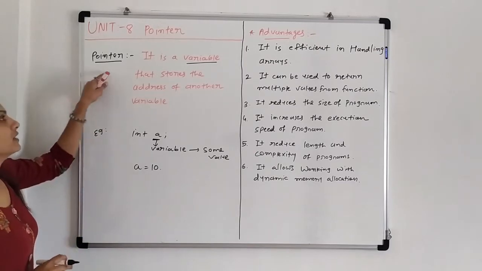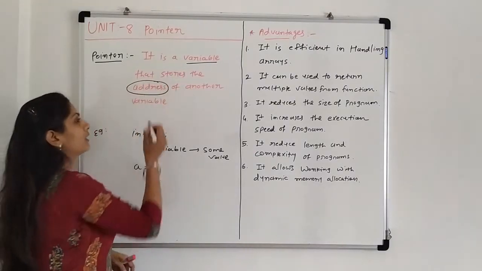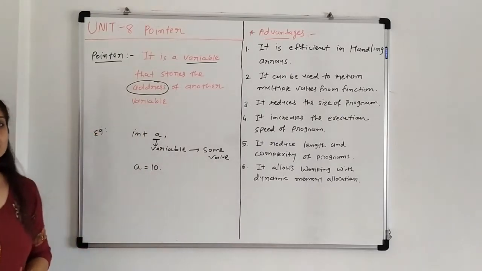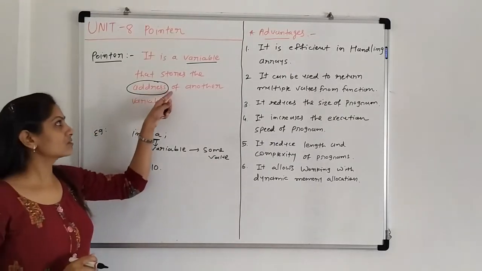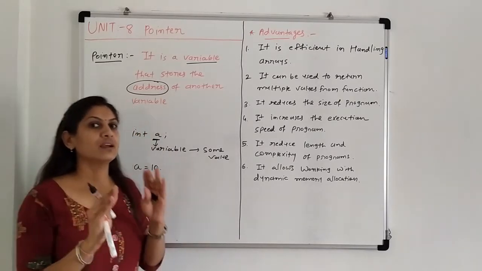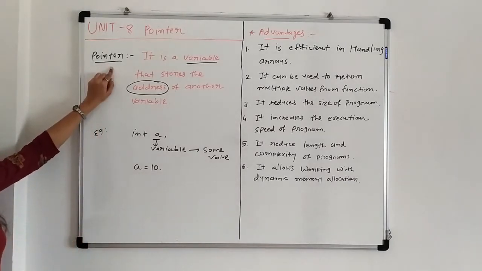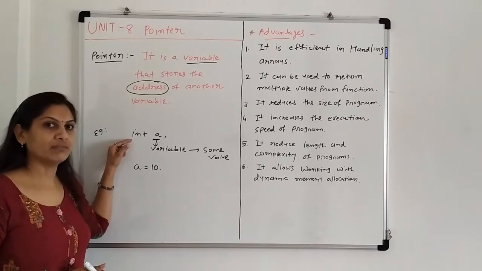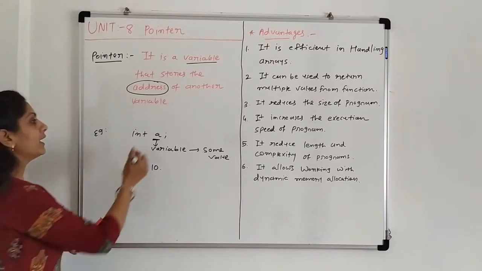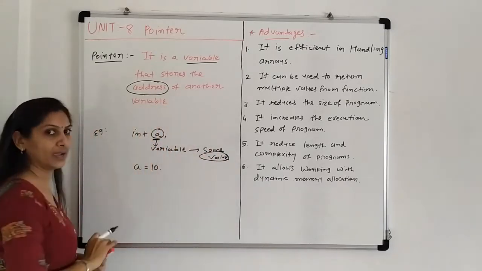But a pointer is a variable that stores not a value but the address of another variable. Some other variable is there, and its address is stored in a particular variable, and that is known as a pointer. So here we are writing only a simple variable, that is a. A is not a pointer because it stores some values, not the address.